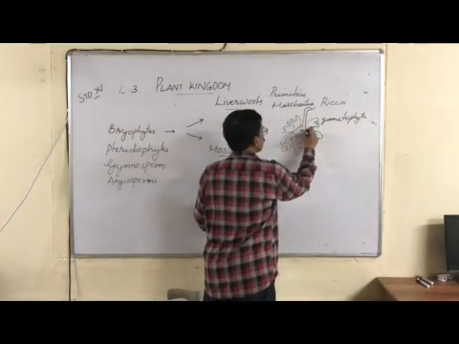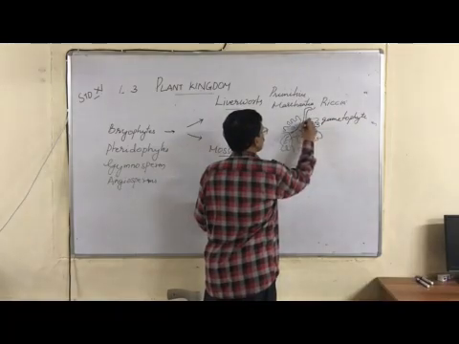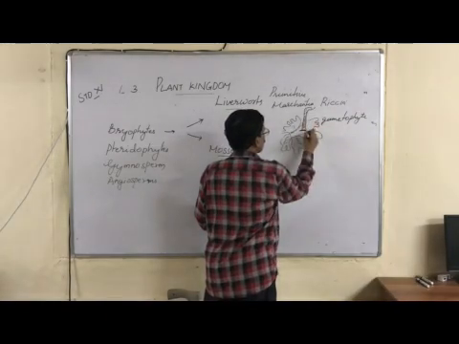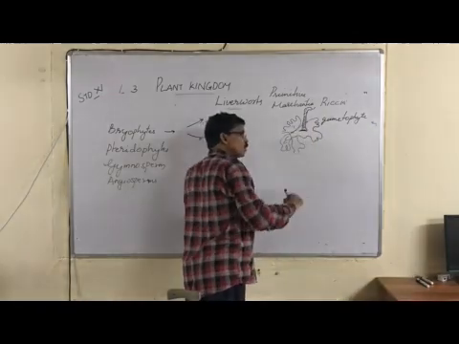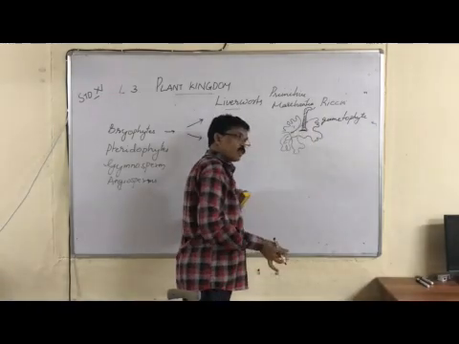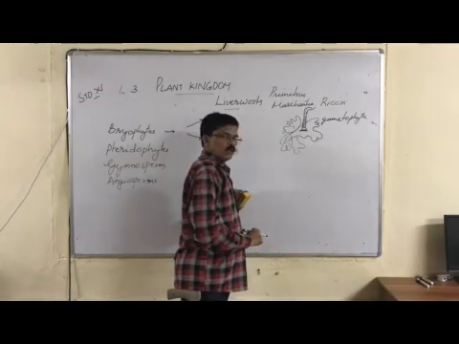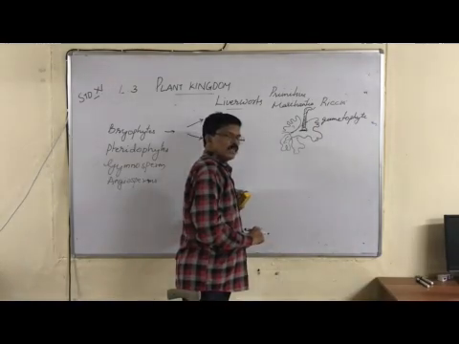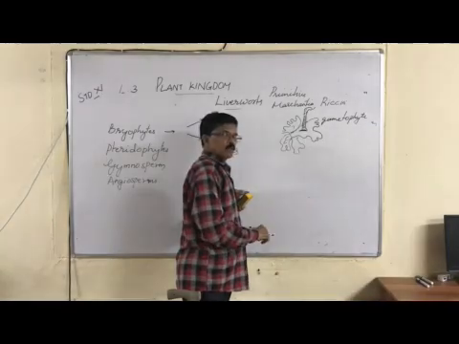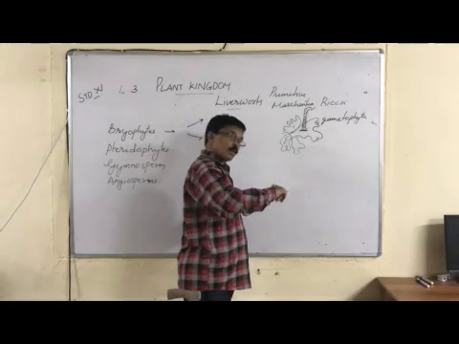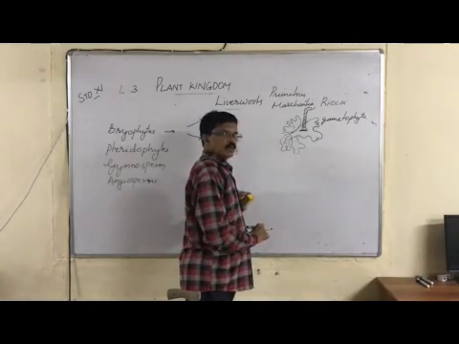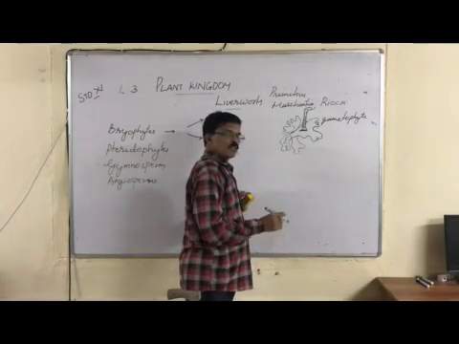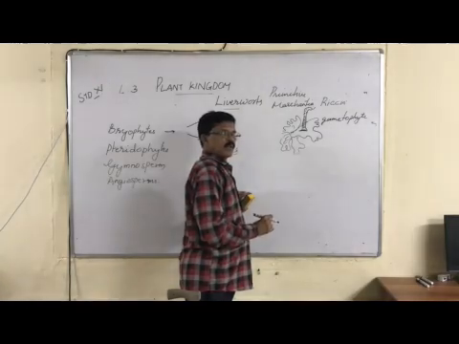So, sporophyte is dependent on gametophyte, meaning the sporophyte lives on the gametophyte. So, sporophyte is not independent. It is dependent on the gametophyte. But gametophyte is free living and independent, on which the sporophyte is dependent.